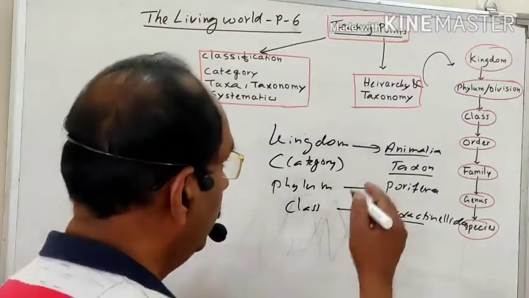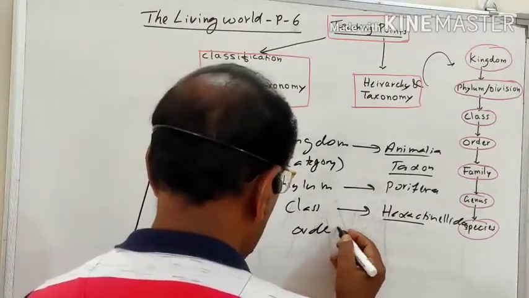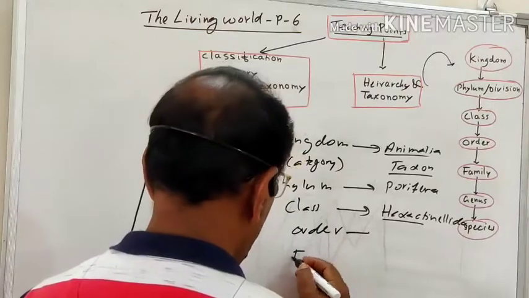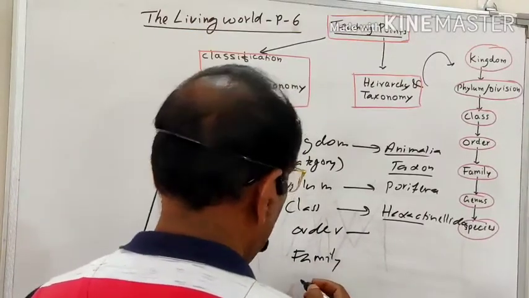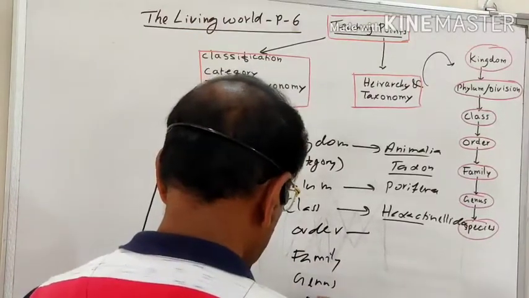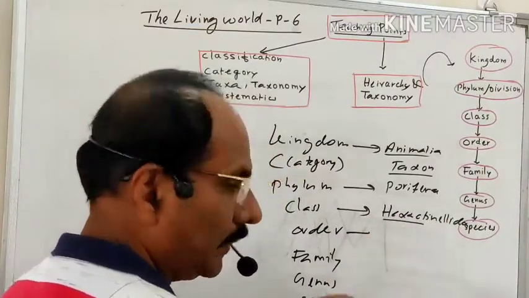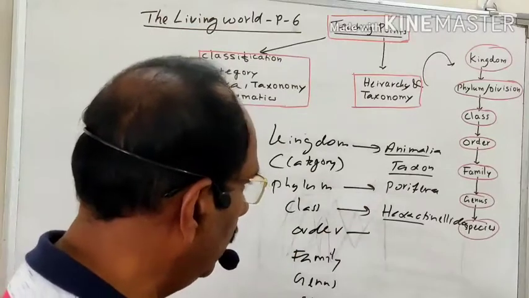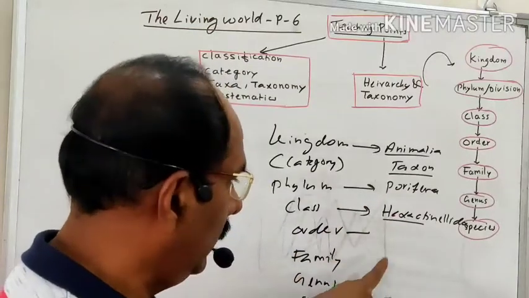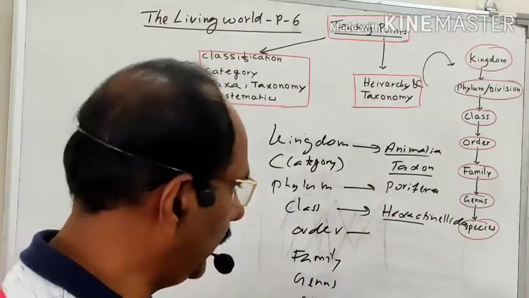So like that, below that comes the order, then the family, then the genus, and then the species. The number decreases one by one when coming downward, because this is dividing into many, and this is again dividing into many, and again into many.